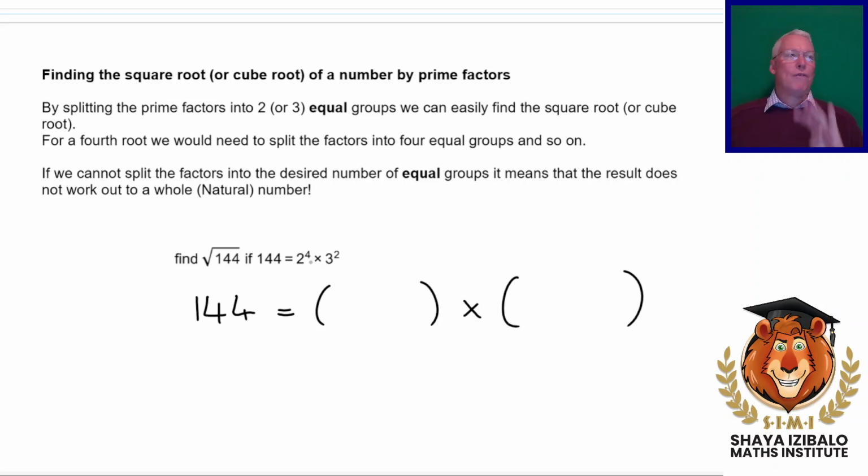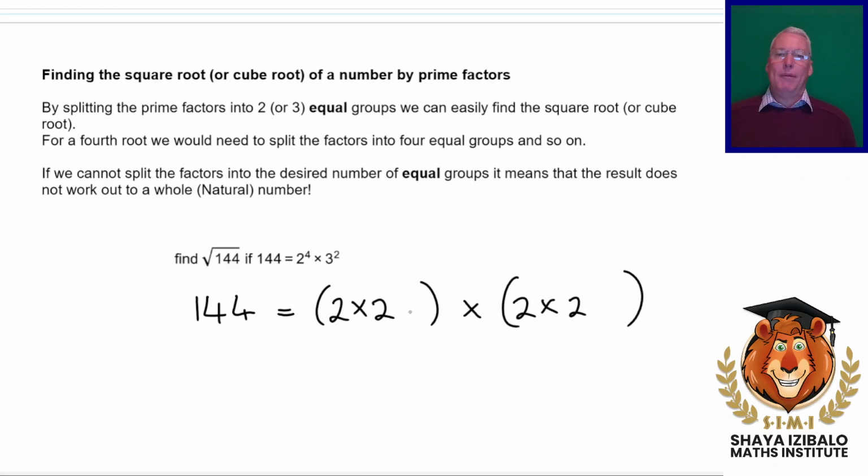All right. We've got 4 2's. So let's put a 2 in here and a 2 in here. We've still got 2 more 2's. Let's put another 2 in here and another 2 in here. Do you see that we've used all 4 2's?